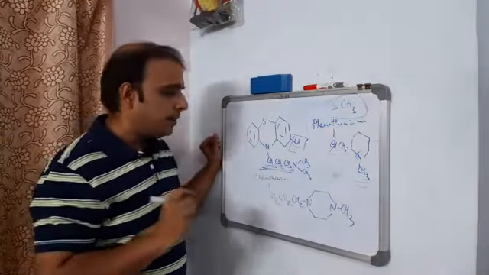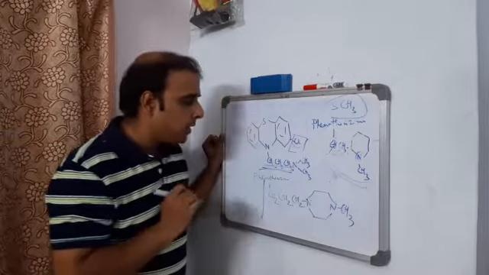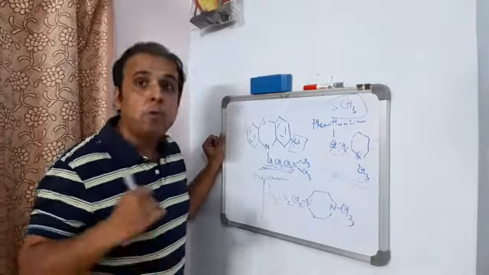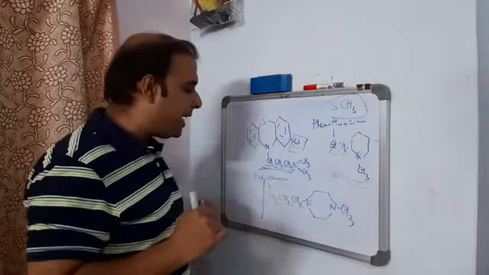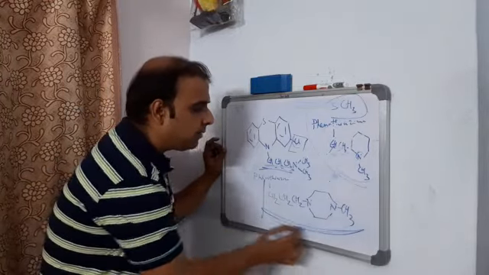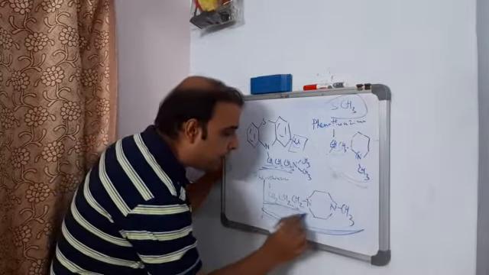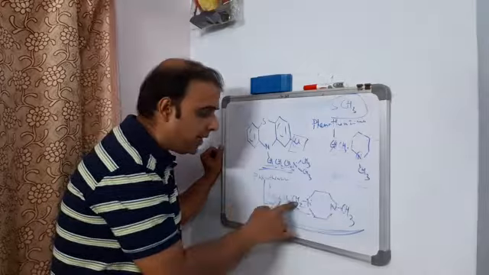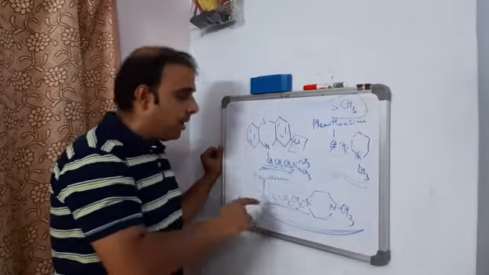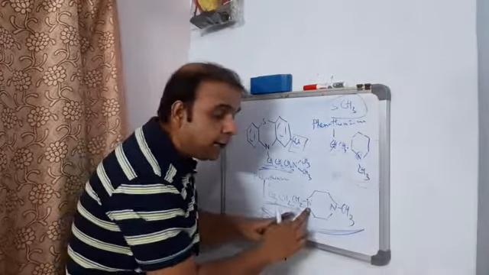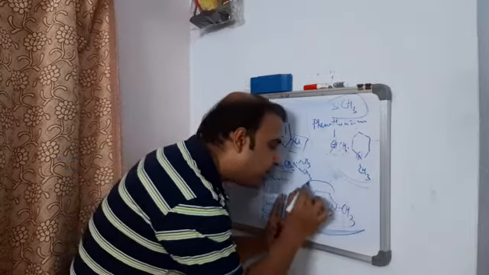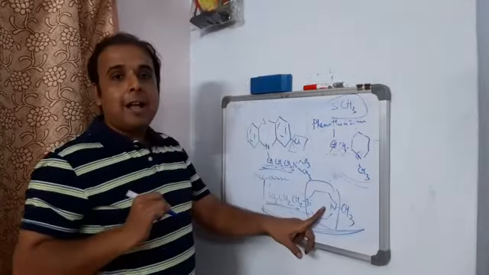Now coming to the final one, that is trifluoperazine. In the case of trifluoperazine, this is the feature. That means 3 alkyl, that means 1, 2, 3, 3 carbons. That means the alkyl chain is composed of 3 carbons followed by a nitrogen, and that nitrogen is also a part of a cyclic system. That is a piperazine.